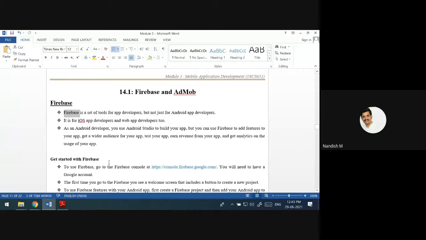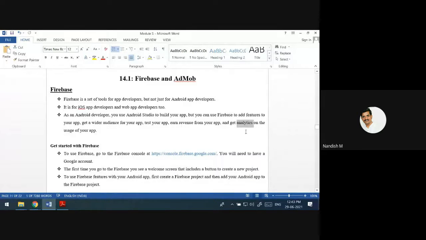Is Firebase used just to store the data? No, you can even test your app, earn from the app, or get the statistical analytics of the app. So many other features are also there in this Firebase. It is not only for storing data. It has other features like testing the app, earning revenues, or getting analytics. Analytics means how many people are using your app. All those statistics you are going to get about your app from this Firebase.